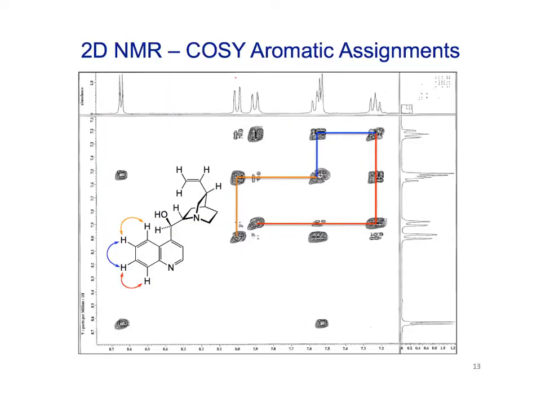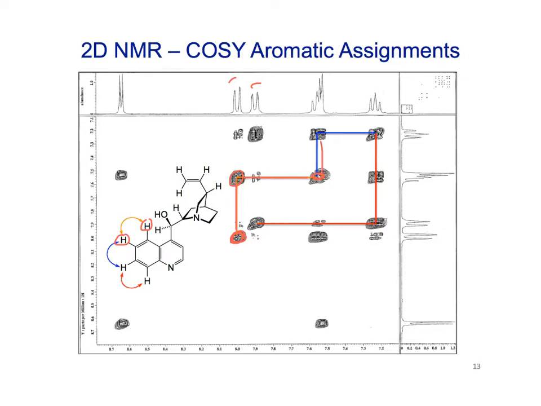Here's how it's going around the aromatic ring. So notice these are the two doublets that I labeled before, but now we can see them better. If we start with one of those doublets, like right here, and we go up, we run into this peak, we go across, and we see that it couples to a peak here. And so that's going from this one to this one.